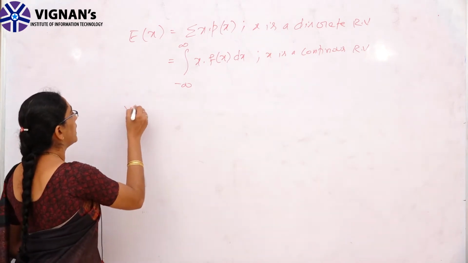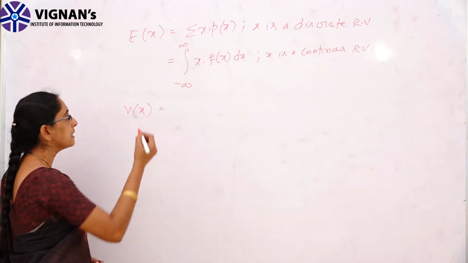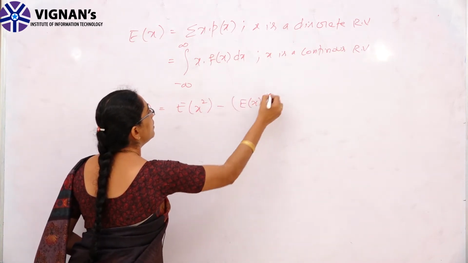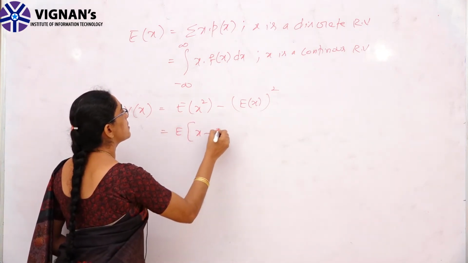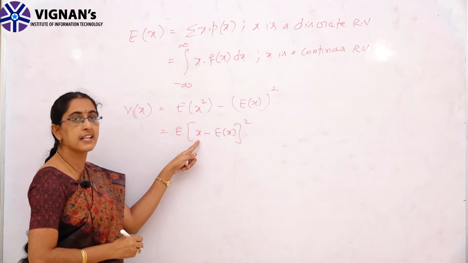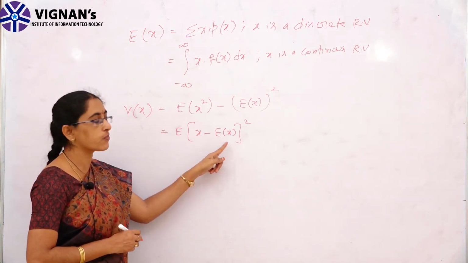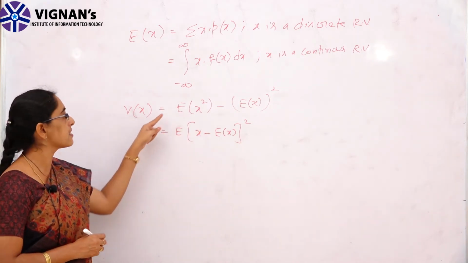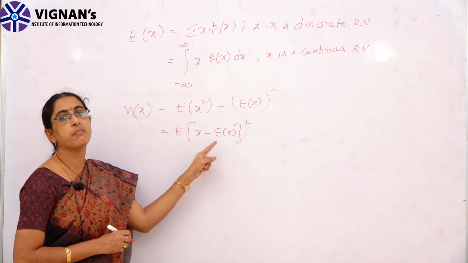Now, we also have to find the variance of the random variable. The variance formula can be expressed in two ways. The first one is simply expectation of x square minus expectation of x whole square. Also, it can be written as expectation of x minus E of x whole square. If you simplify this by considering x as a and E of x as b, and use the formula a minus b whole square, you will get the above only. So, any one of these formulas can be used for variance.